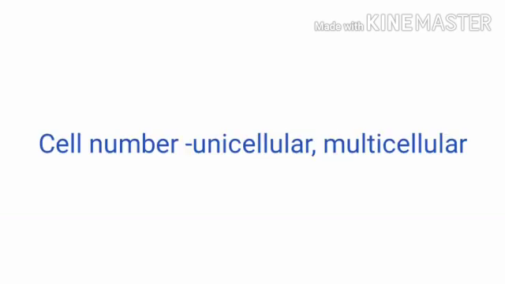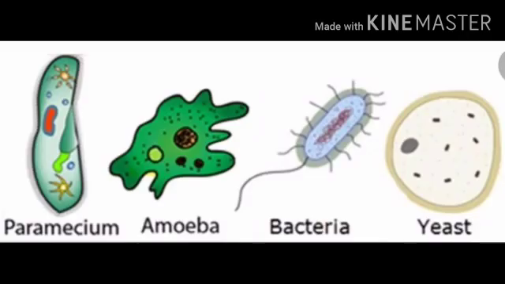Now, cells have different shapes, sizes, and numbers. Based on the number of cells, organisms are of two broad types, unicellular and multicellular. Unicellular, as the word means, uni means single and cellular means cell. Single-celled organisms have just a single cell in their body.